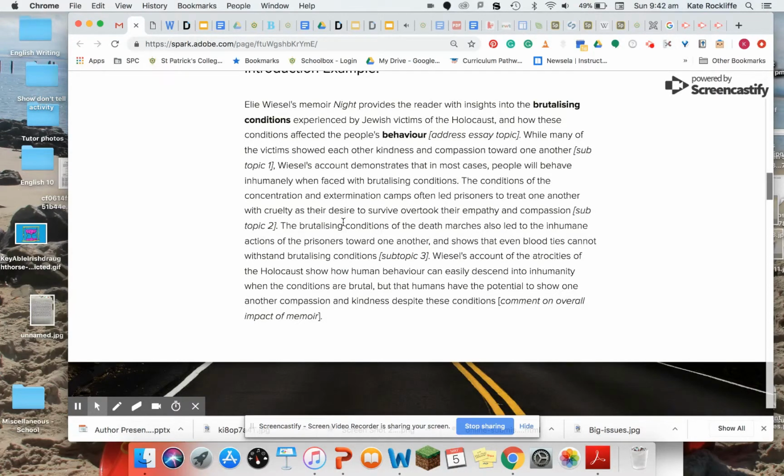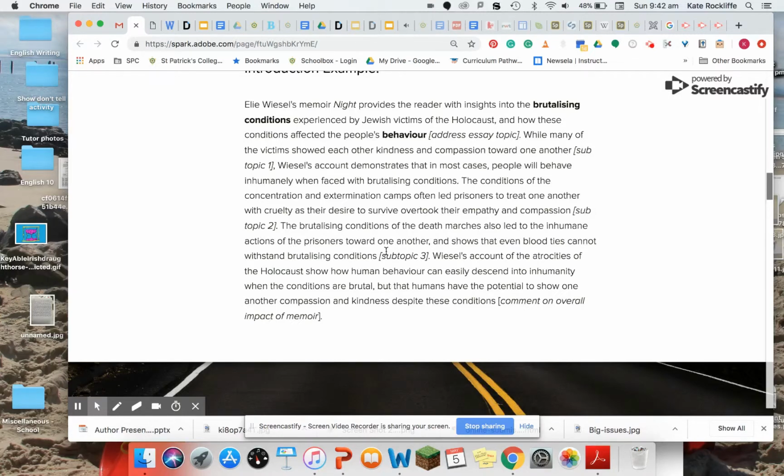The conditions of the concentration and extermination camps often led prisoners to treat one another with cruelty as their desire to survive overtook their empathy and compassion. So that's my second subtopic. And my third subtopic is in the next sentence. The brutalising conditions of the death marches also led to the inhumane actions of the prisoners toward one another and shows that even blood ties cannot withstand brutalising conditions. So there's my 3 subtopics.